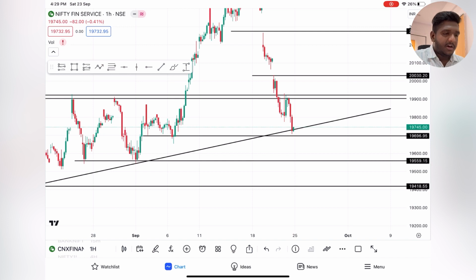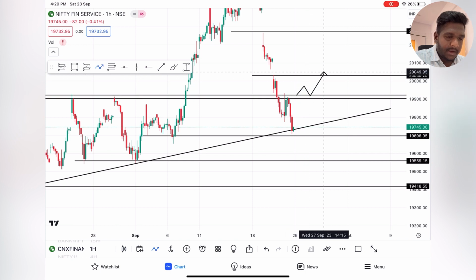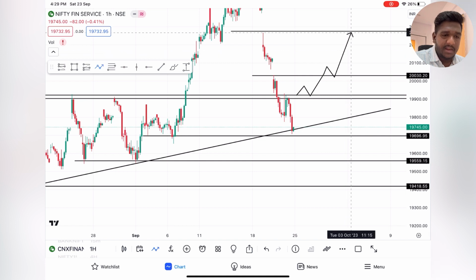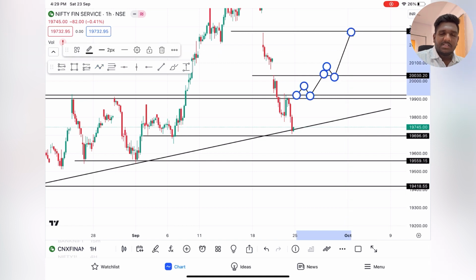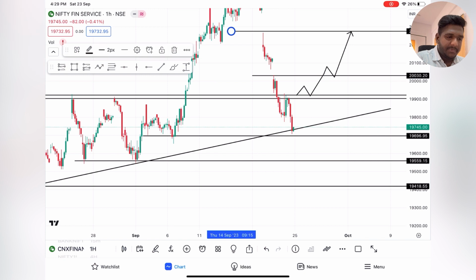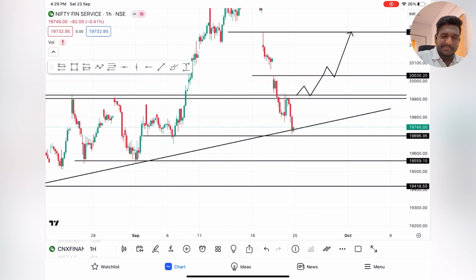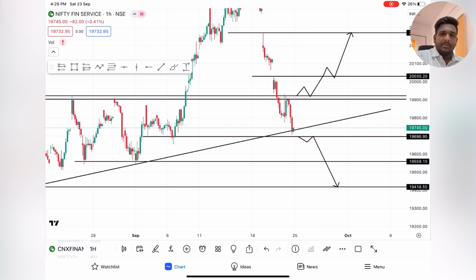Perfect. Now for next week, what it can happen, only if it breaks 19,900, then only you guys can expect 20,000. And after, if it breaks that, then you can expect 20,100 and 20,275. This much you guys can expect in the market for next week on the upside. If not, if it breaks this low, then easily you guys can expect 19,550 and 19,400. Okay, weekly I have told.